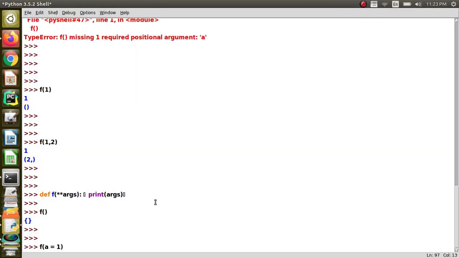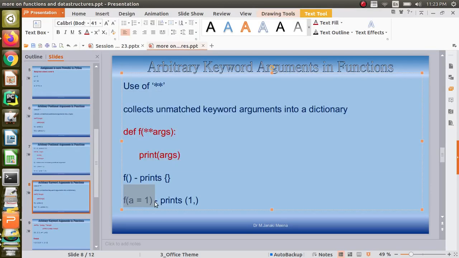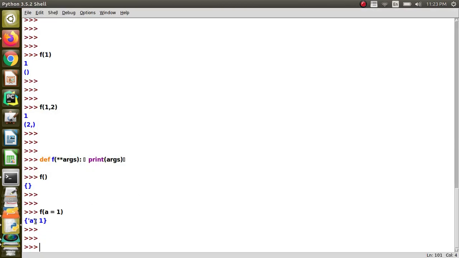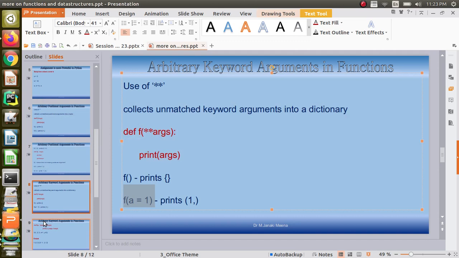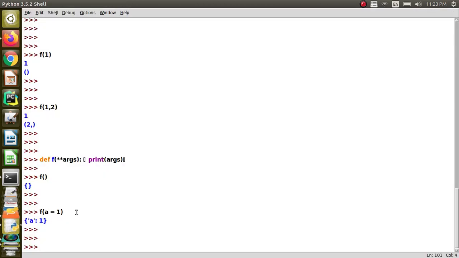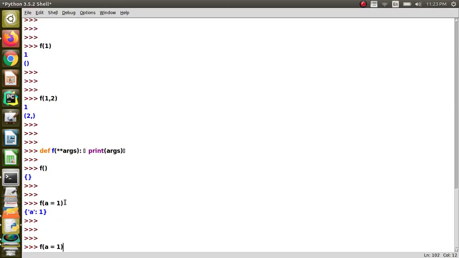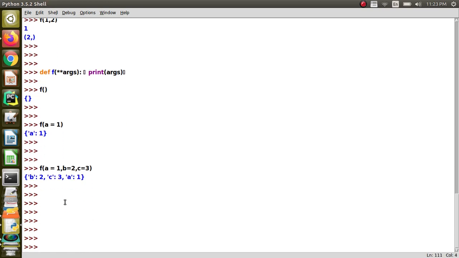Now I call it with one argument, and you can see that a dictionary with one element, a equal to 1, gets printed. You can also try with multiple arguments like b equal to 2, c equal to 3 and so on. You will see that a dictionary with 3 elements is prepared when we pass 3 keyword arguments.